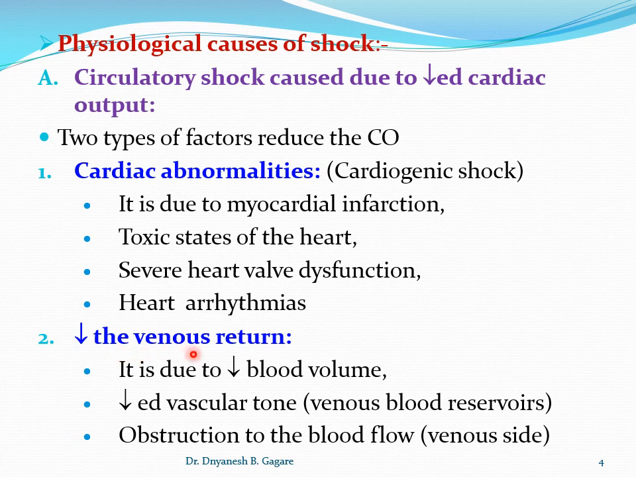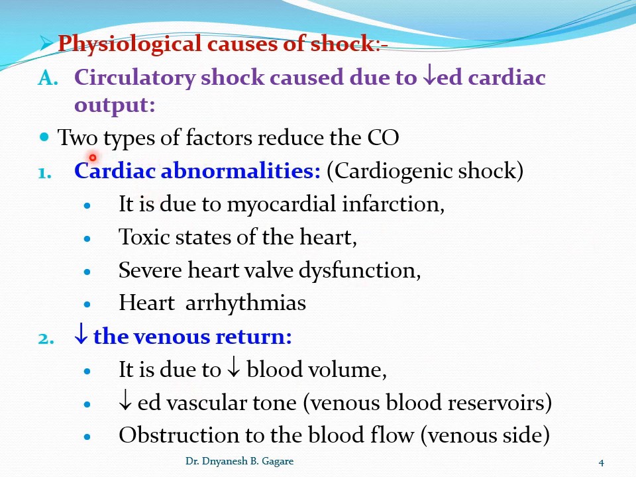And if the venous return is decreased, it leads to a decrease in cardiac output, and ultimately it develops circulatory shock. One more reason is obstruction to the blood flow. If the blood flow gets obstructed, particularly on the venous side, then also it leads to a decrease in venous return. So these are the main two causes which lead to circulatory shock.